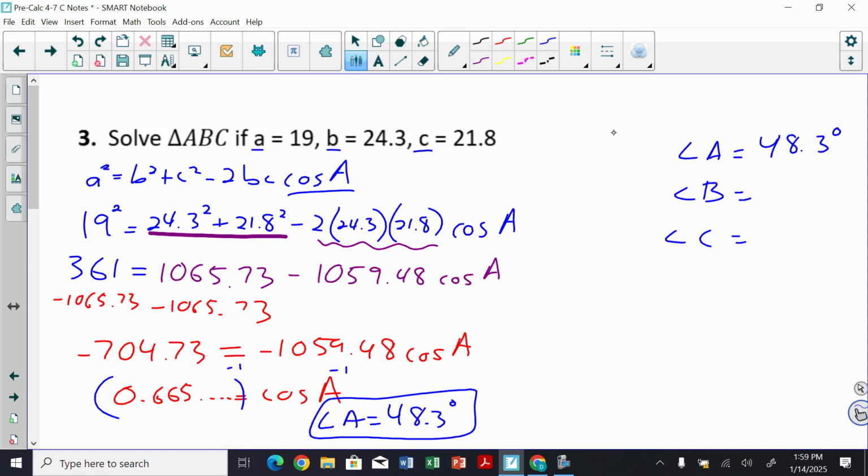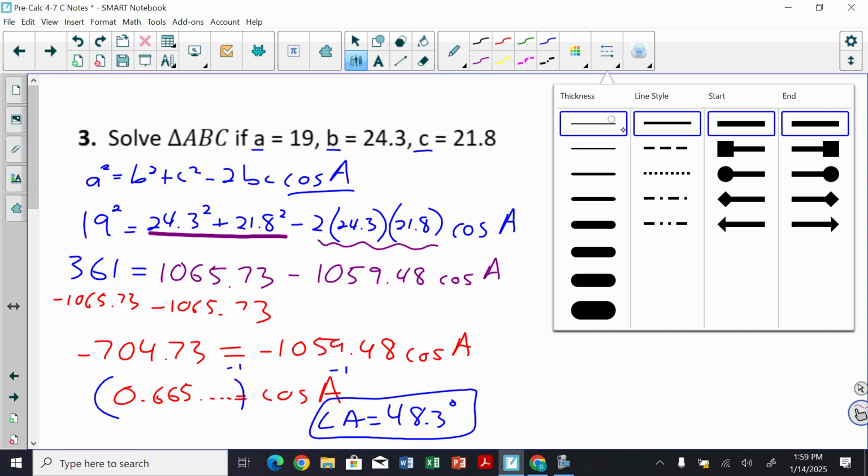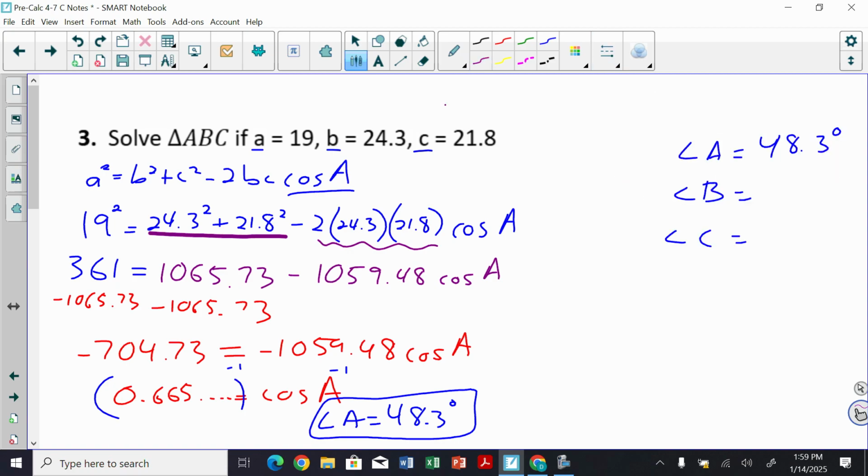But that's all I have right now. So let's continue working. Now, on the second part, I'm going to draw a line right here, and draw a line right here in my box. Second part here, I can use law of sines now because I have one of the angles, because I have this 48.3.